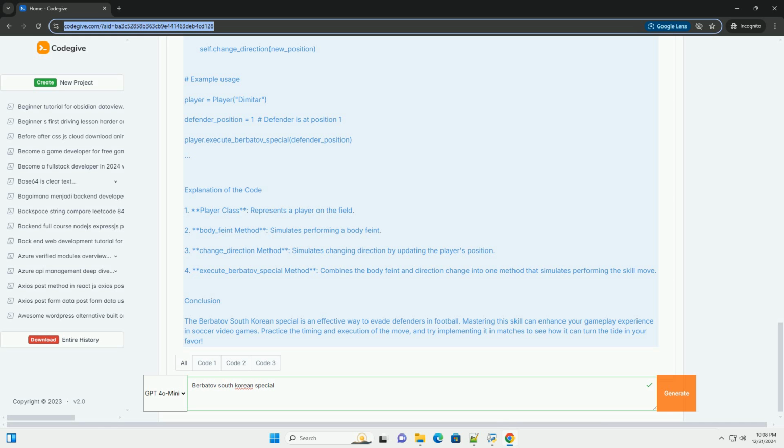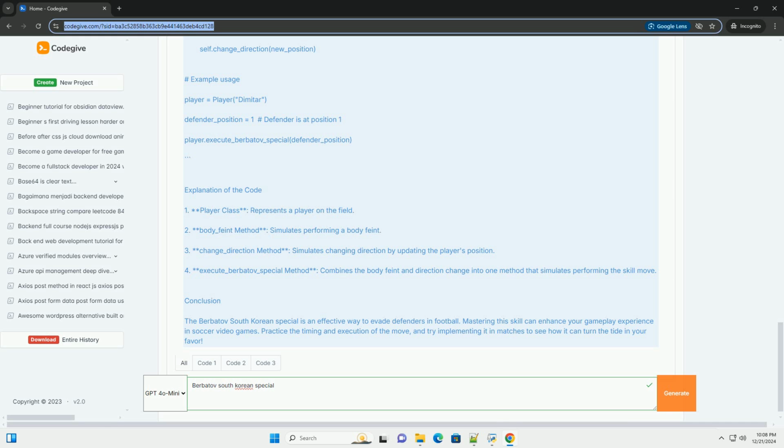self.position equals new_position. Def execute_berbatov_special(self, defender_position). Simulating the move. feint_direction equals left if defender_position is greater than self.position else right. self.body_feint(feint_direction).